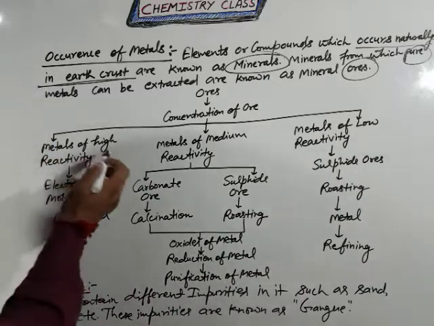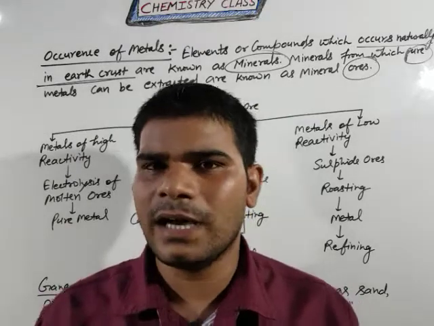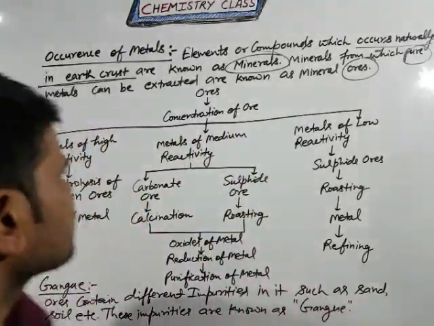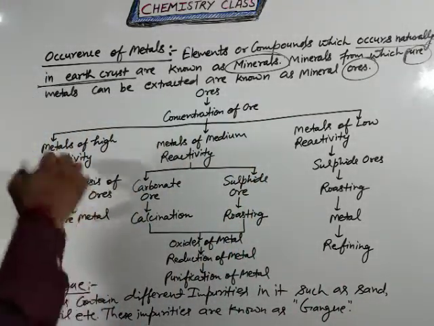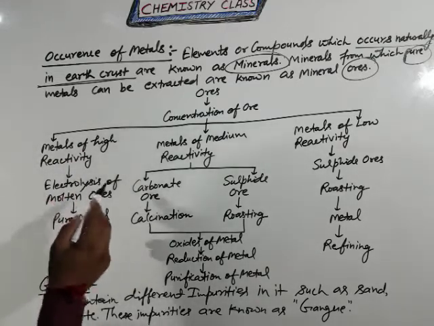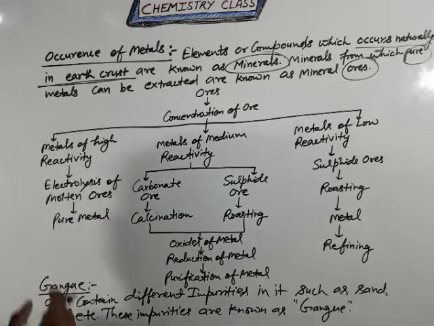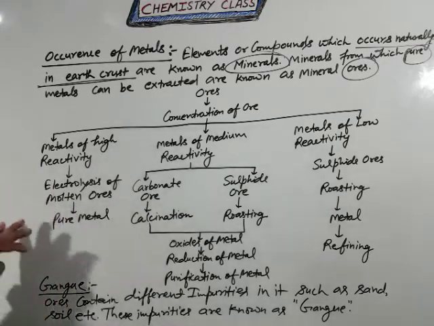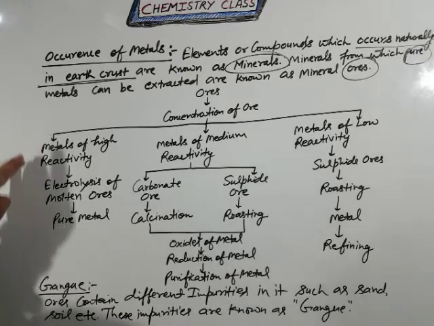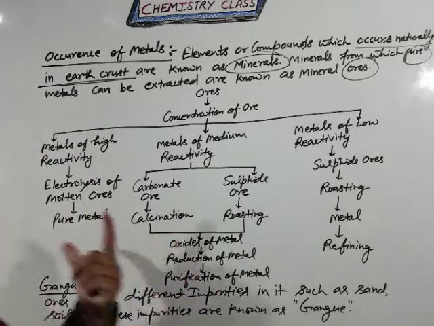One is metals of high reactivity. That means those metals are highly reactive in nature. So this is the chart for the highly reactive metals. In this case, first, electrolysis of molten ores, that means in the molten state, gives the pure metal. So this is the purification method for highly reactive metals.